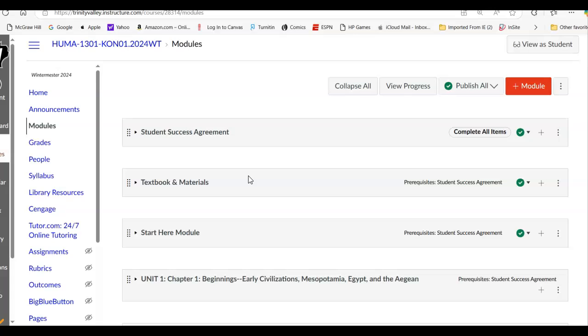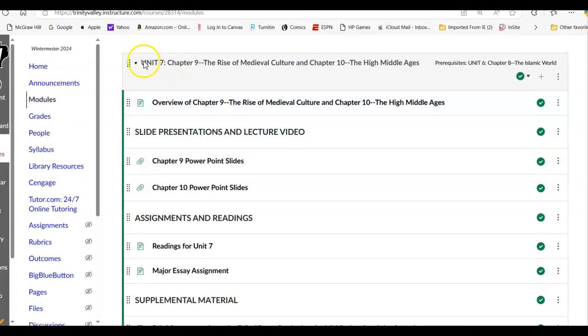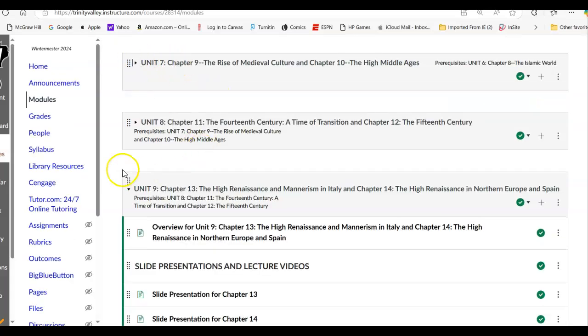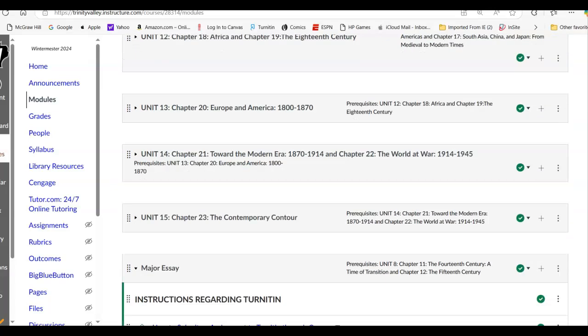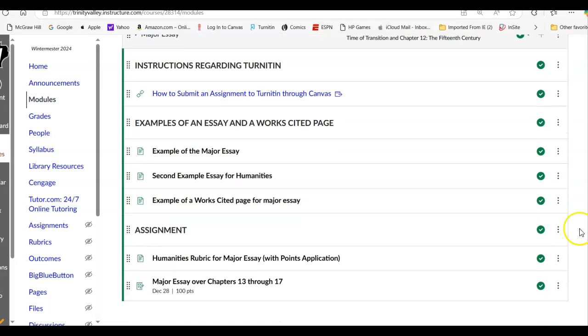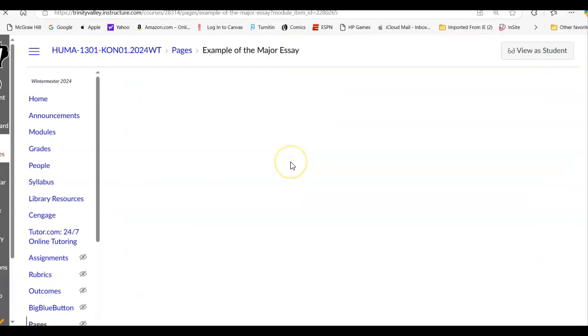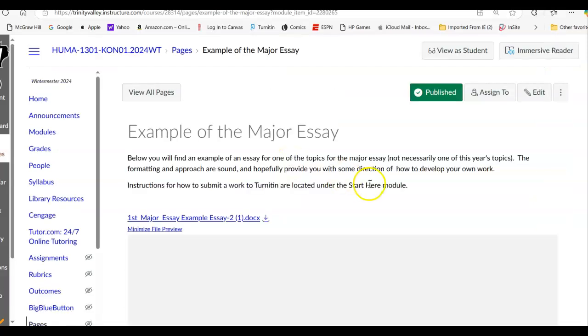So now let's go back to the module. This should work. There you go. Going to Unit 9 again, let's go down to the module for the essay. And I have a couple of examples for you. This is an example of a major essay. It's not over the topic that you are to write about.